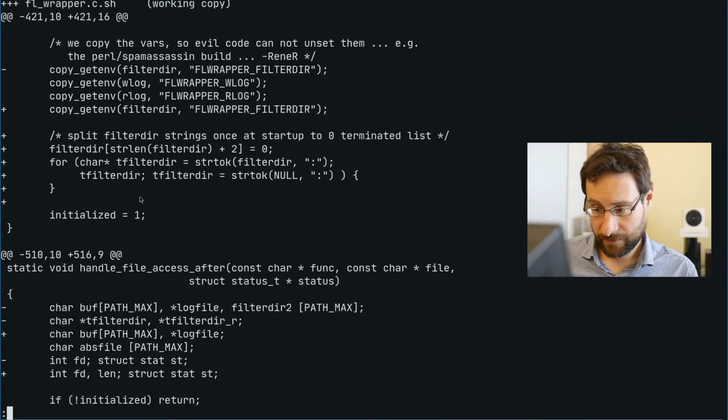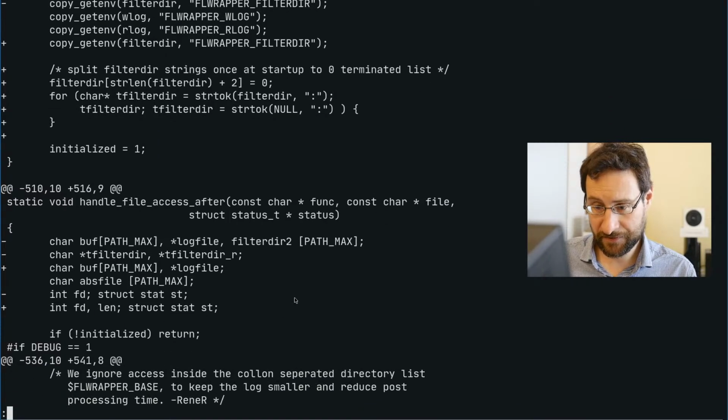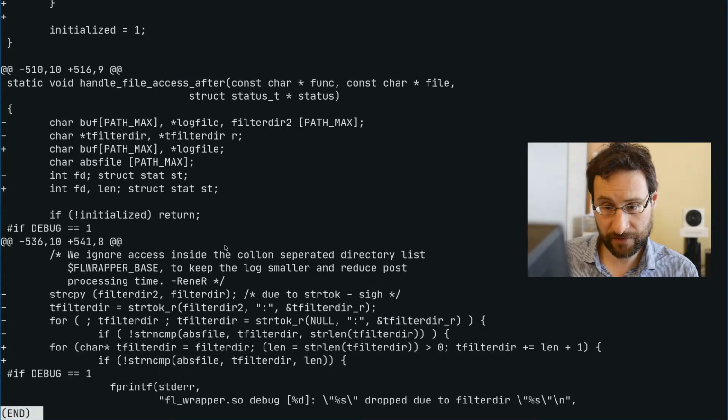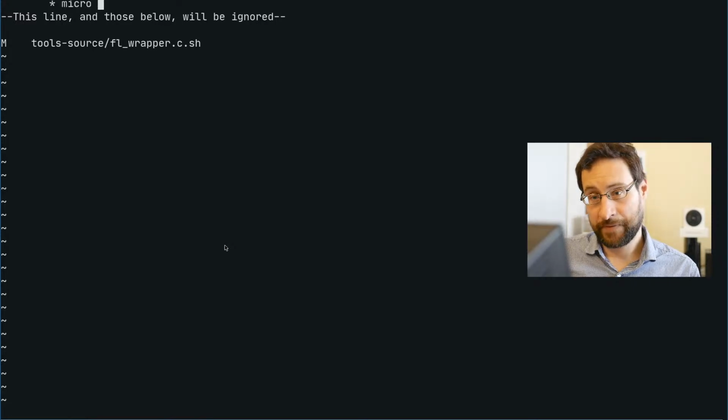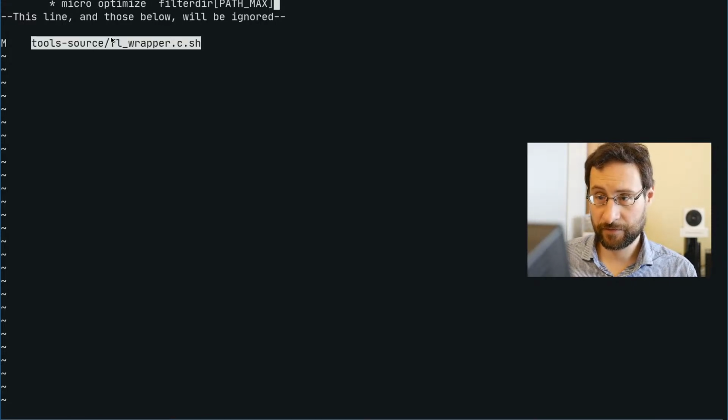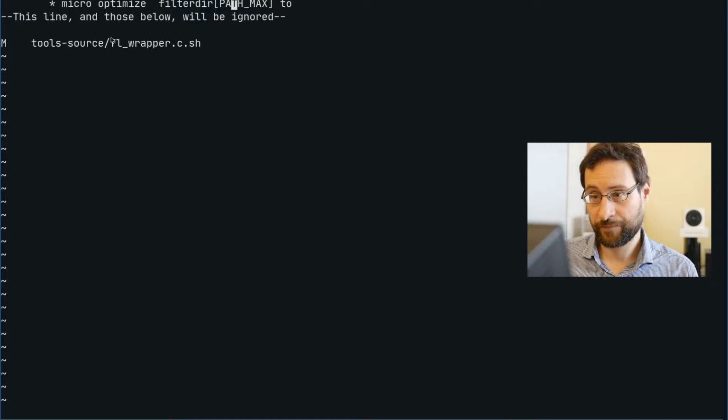Split. What else do we have there? Filter dir. Yes, this was a copy. What's this copy? What is there? Oh, we need this length and micro optimize FL wrapper. So, right.